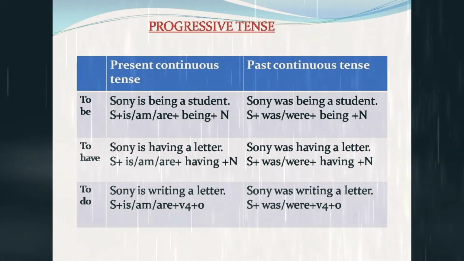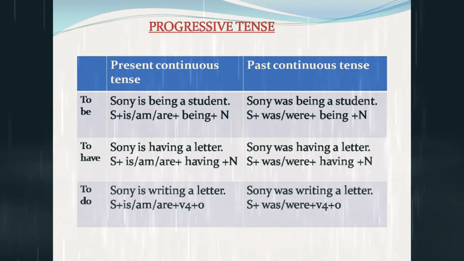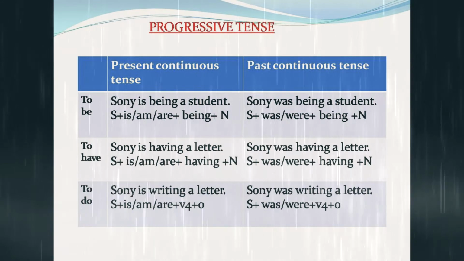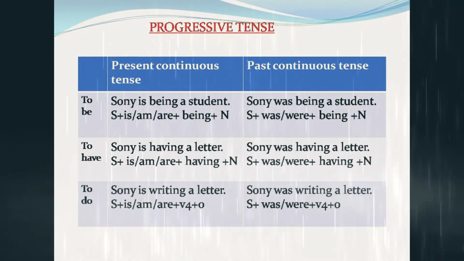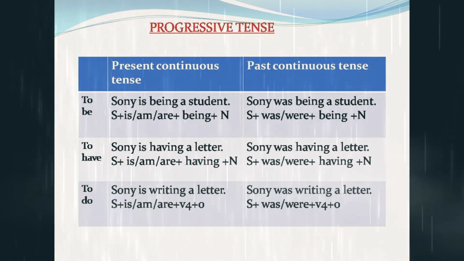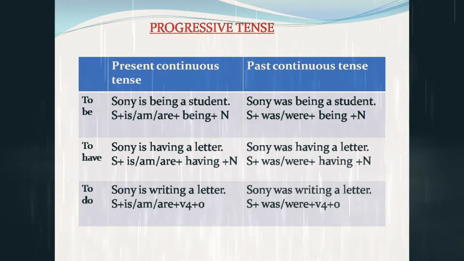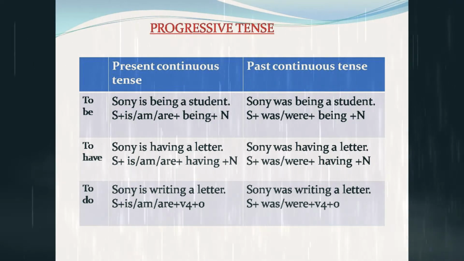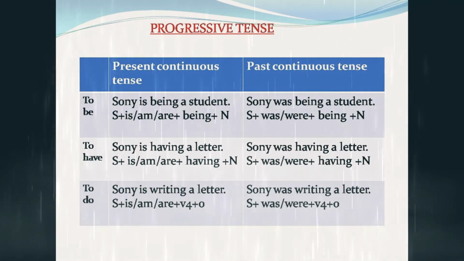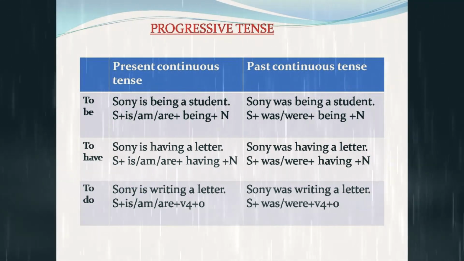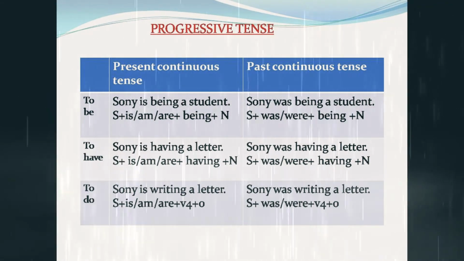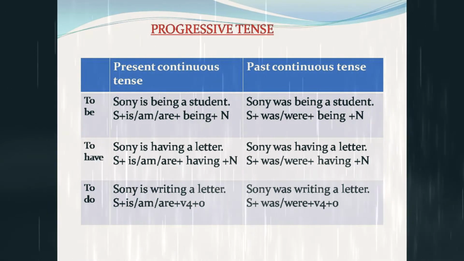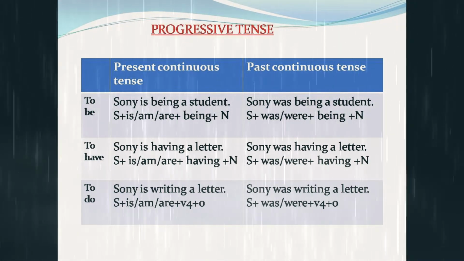A letter, noun. To do form of the verb. Sunny is writing a letter is an example for present continuous tense. Sunny, subject. Is or am, helping verbs. Writing, fourth form of the verb. A letter, object. Sunny was writing a letter is an example for past continuous tense. Sunny, subject. Was or were, helping verbs. Writing, fourth form of the verb. A letter, object.